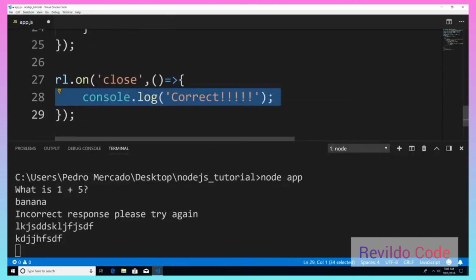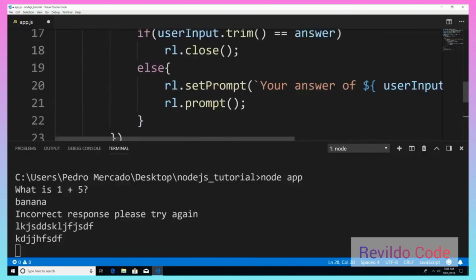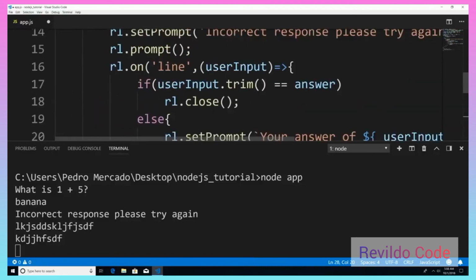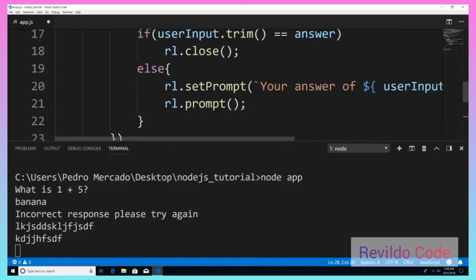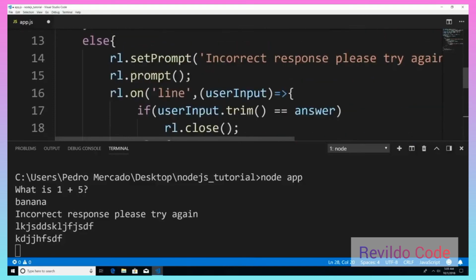It's going to say correct. Now let's see what happens if we give it the wrong value. It's going to execute the else statement. It's going to set the prompt, your answer of so-and-so is wrong, and then prompt the user again. And this line event is going to keep executing until the user enters the correct input.